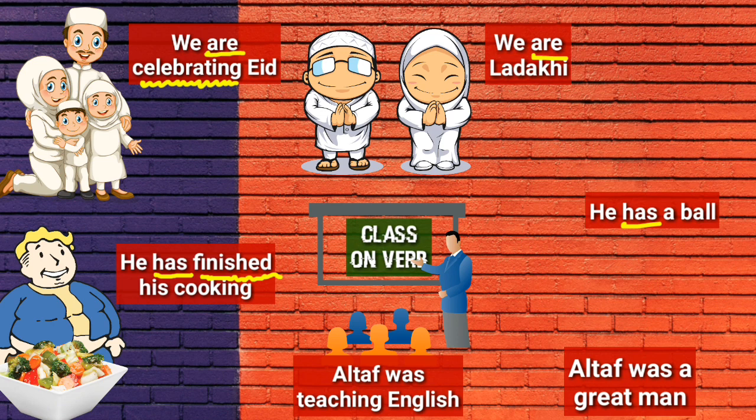In the next example, Altaf was teaching English. Here we have used the primary auxiliary was as a helping verb to support the main verb teaching. In the next example, Altaf was a great man. Here the primary auxiliary was is used as the main verb.